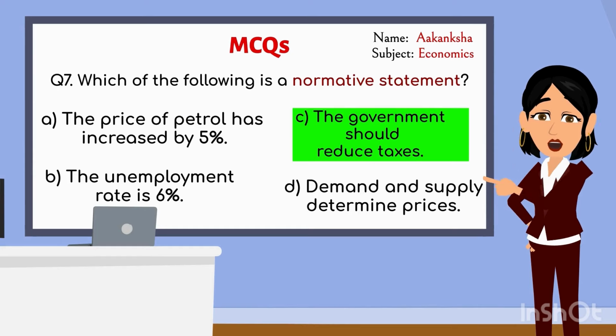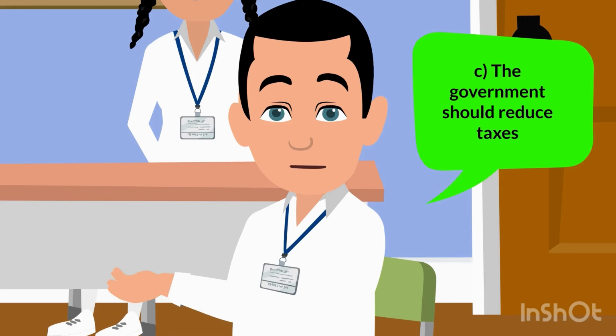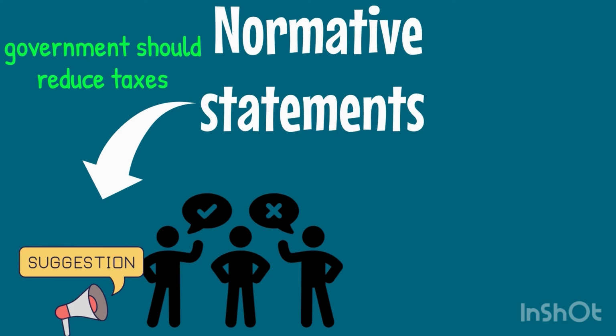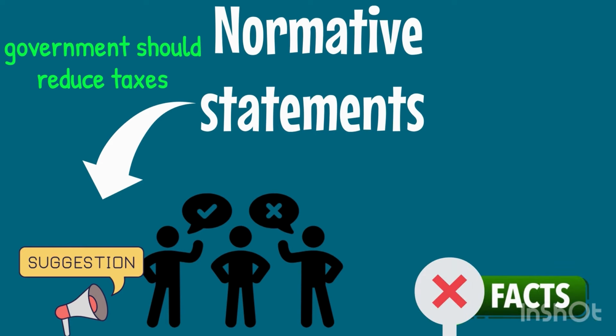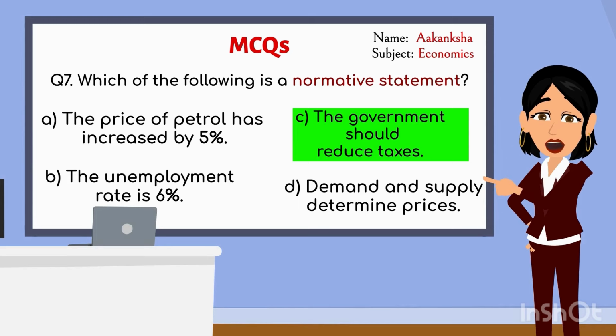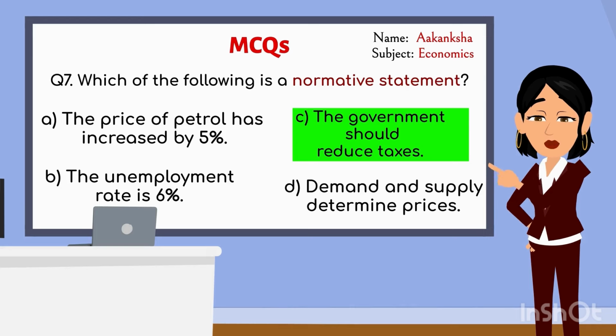Can you explain why? Ma'am, because normative statements are opinions or suggestions about what should happen. Saying the government should reduce taxes is a judgment, not a fact, so it's normative. Exactly, Ansh. Normative statements are based on opinions or value judgments, not facts or data. Well done. Let's move to the next question.